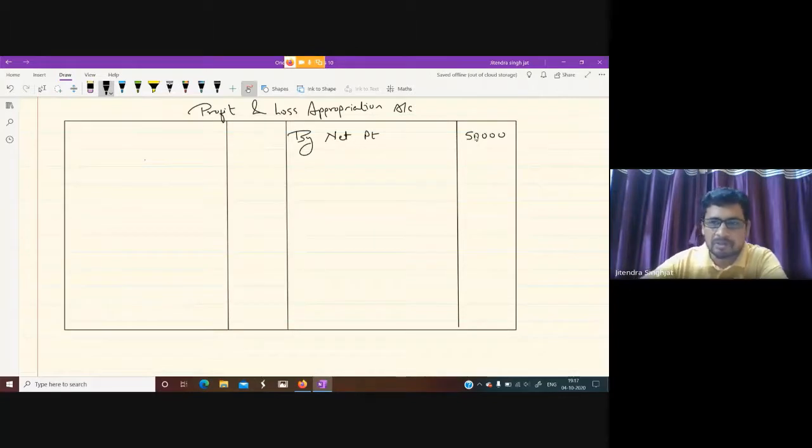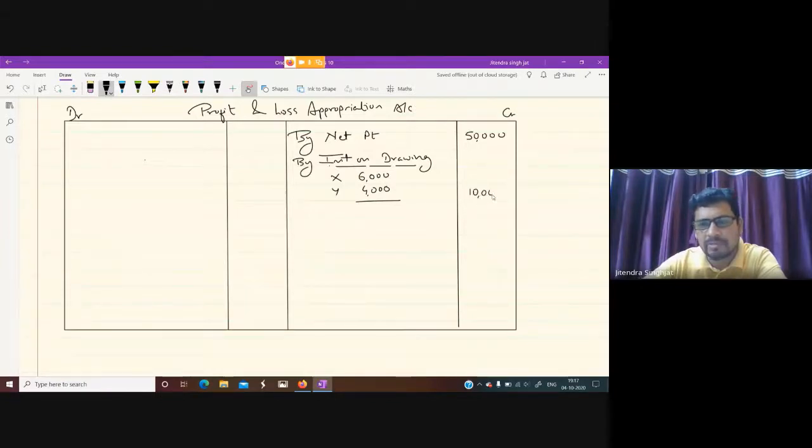Remember, children. So suppose the partnership firm has earned a profit of rupees 50,000. Interest on drawing also comes here on the credit side. This is the credit side, and this is the debit side. I will take an imaginary figure to explain to all of you. Suppose there are two partners, X and Y, and interest on drawing is X 6,000 and Y 4,000. So in this way we write 6 plus 4, 10,000. We need to calculate according to the information given in the numerical which you find.